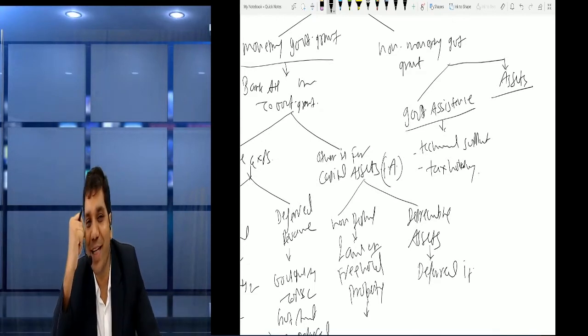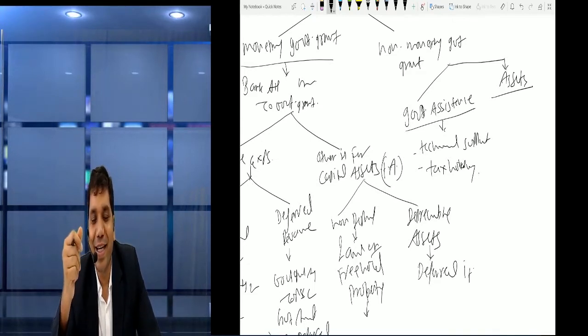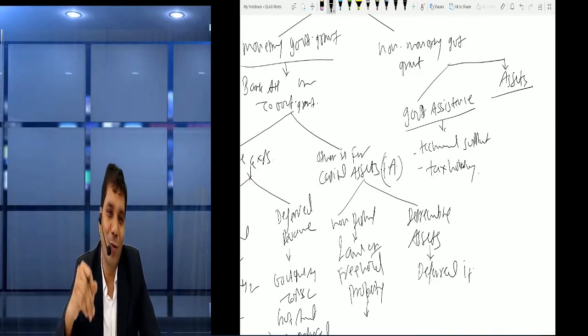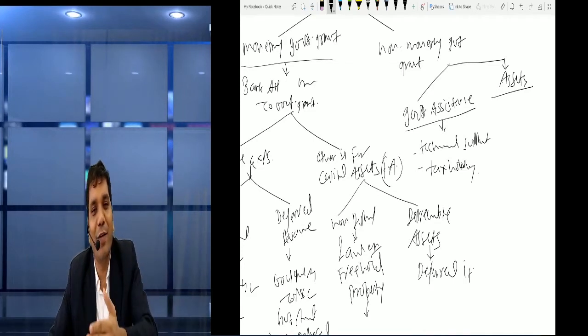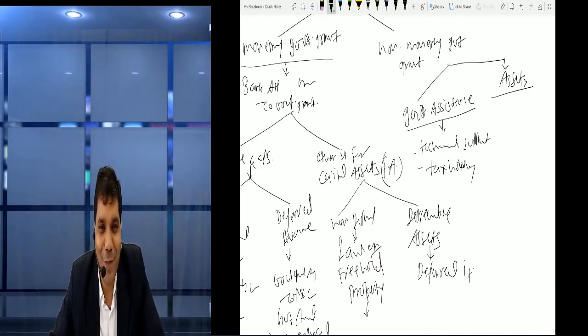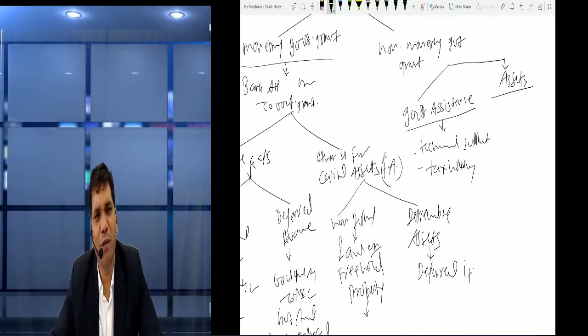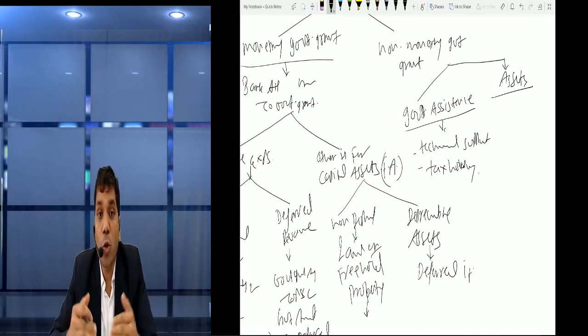Previously friends, as per AS 12, they say that assets should be shown at a nominal value, that may be 1 rupee, 10 rupees, or rupees in crores, then 0.01, something like that. But Ind AS says, why are you not showing it at fair value? You should show it at fair value. If you are taking the government grant, if you are taking the donation, then why are you not showing it at fair value? Now how to show it at fair value?